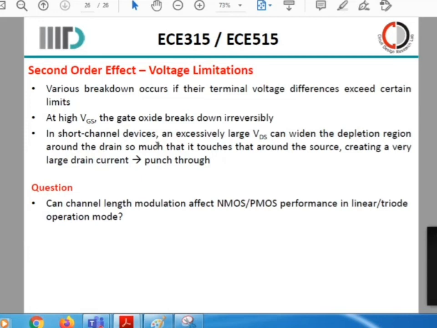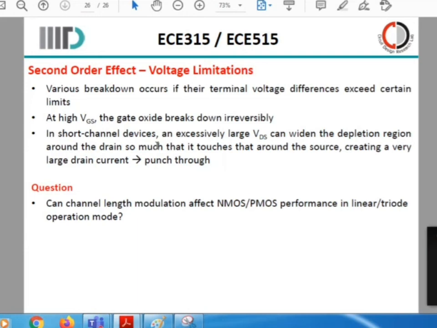For example, if you are working on, say, a 16 nanometer device, the amount of charge that it can handle is going to be very small. The drain source voltage that you can apply is very small, and you can create a large channel, which allows a large amount of current to flow.